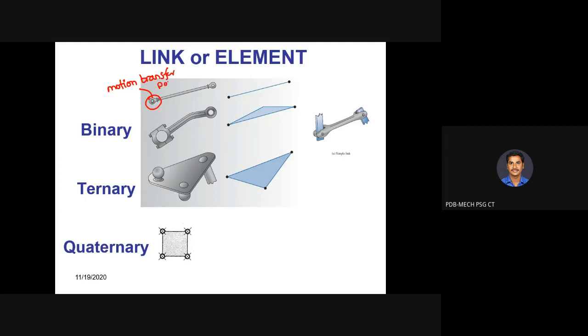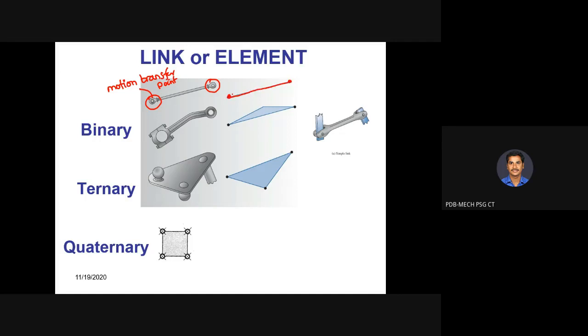And transfer point. This is point 1 and this is point 2. So in a binary link, there are two motion transfer points or nodal points. This is a schematic, that is an actual diagram of the binary link, whereas the schematic representation of the binary link is this one. So a simple line with two nodal points.